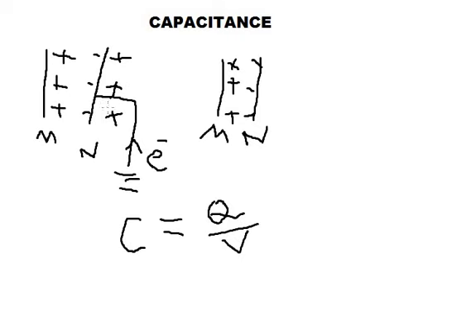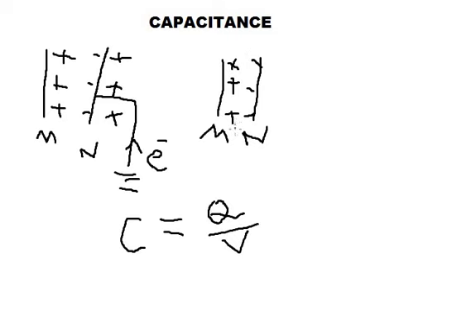Now we earthed the farther face of N. When we connected the farther face of N to Earth, the electrons from Earth would neutralize the positive charges on N, thereby leaving behind only the negative charges on the face of N facing M. So the net potential of the system decreases. As potential decreases, the capacitance increases. So this is the working principle of a capacitor.